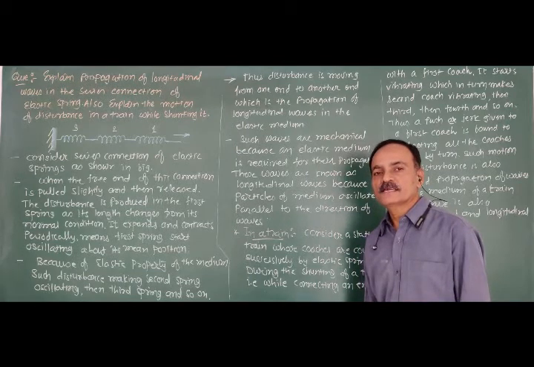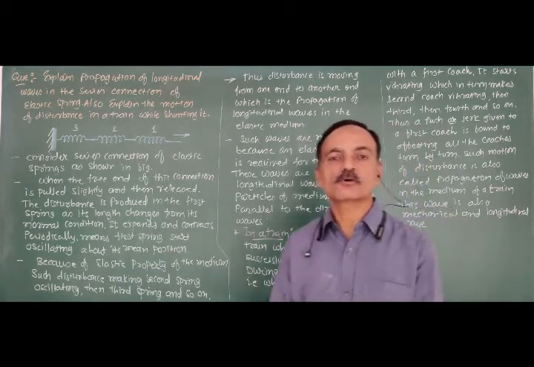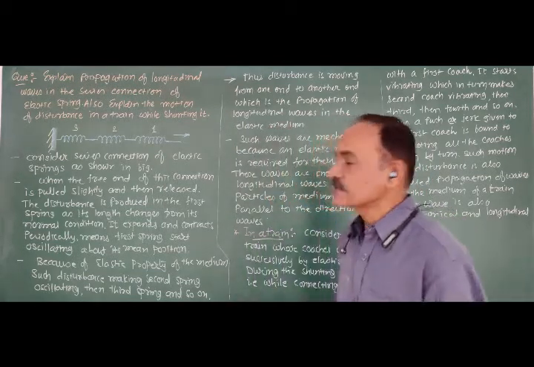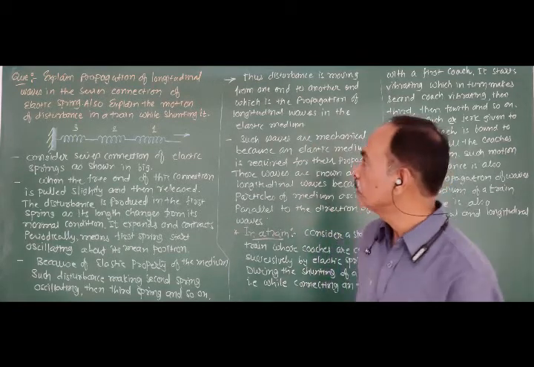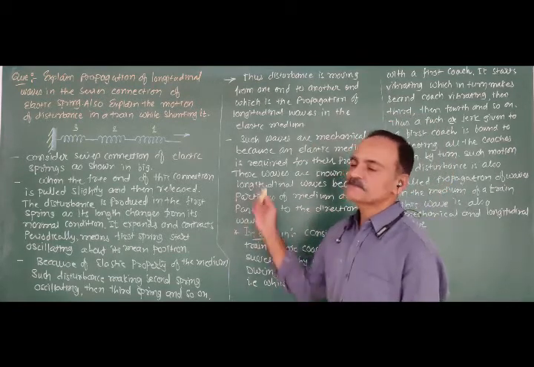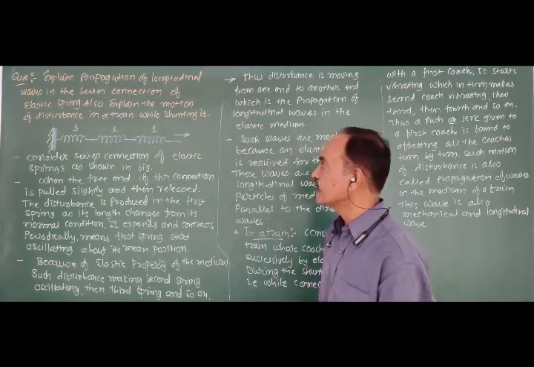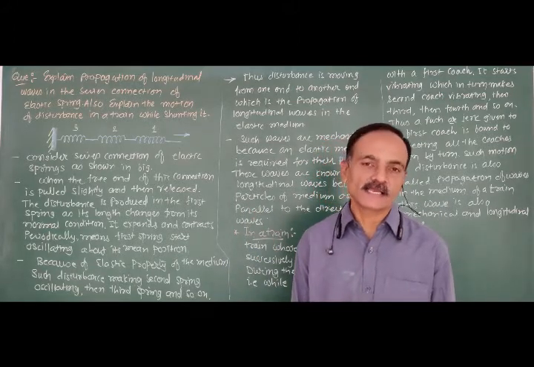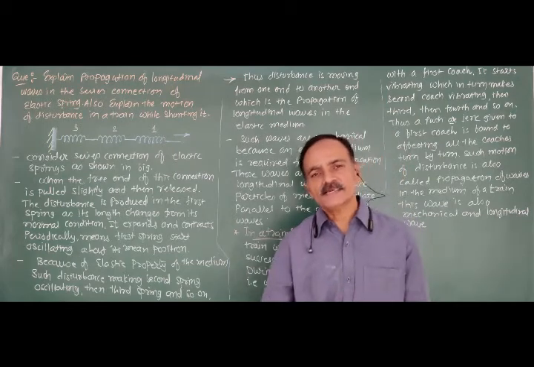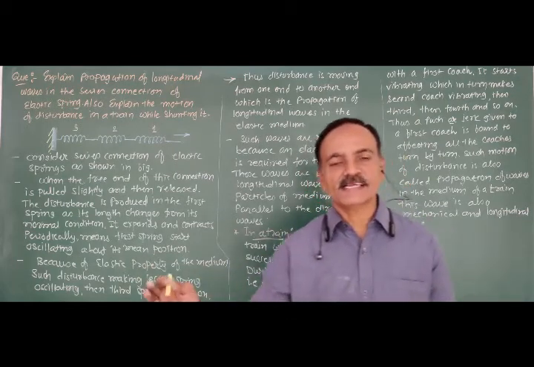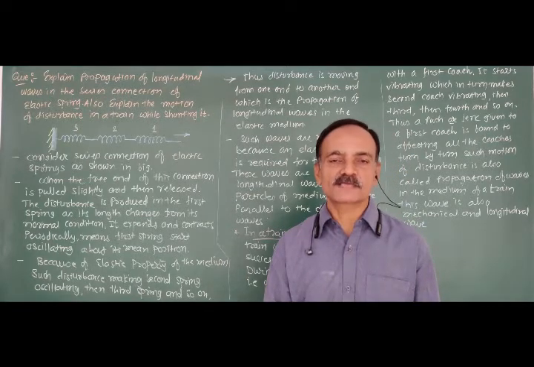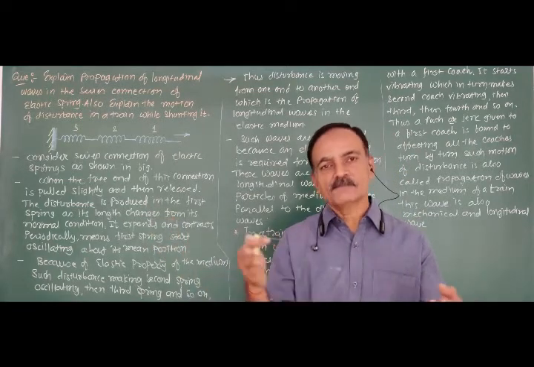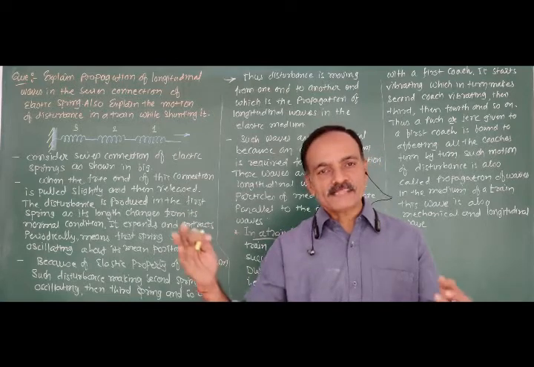Okay friends, after the discussion of the classification of waves, now we discuss the propagation of a longitudinal wave in an elastic medium, and also explain the motion of disturbance in a train while shunting it. That means when the engine of a train is connected with its coaches, we have the experience that the engine is connected with the first coach.